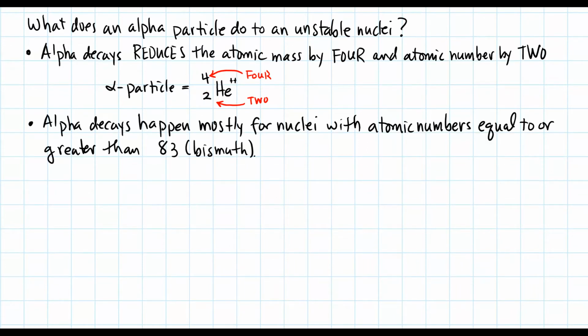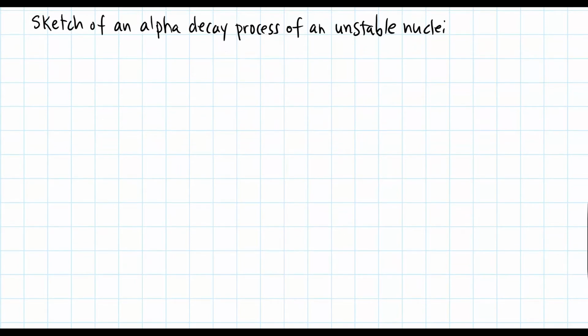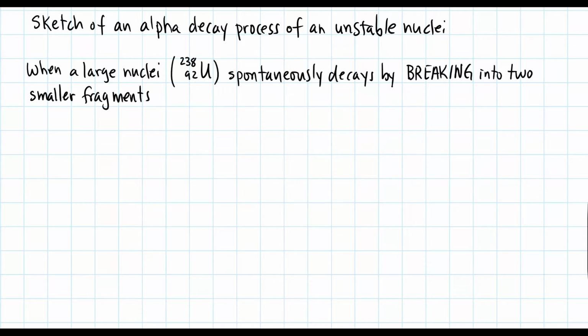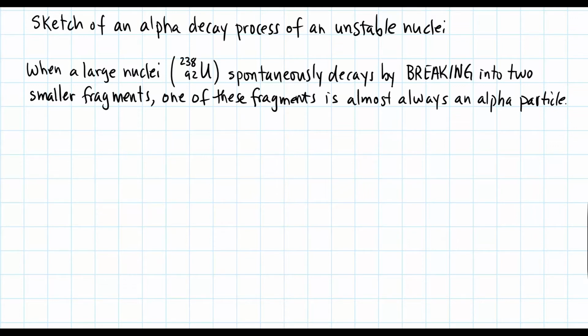Alpha decays happen mostly for nuclei with atomic numbers equal to or greater than 83, which is bismuth. And now I want to sketch a picture of an alpha decay process of an unstable nuclei. In a large nuclei, in this case it's 238 uranium, it spontaneously decays by breaking into two smaller fragments. One of these fragments is almost always an alpha particle.